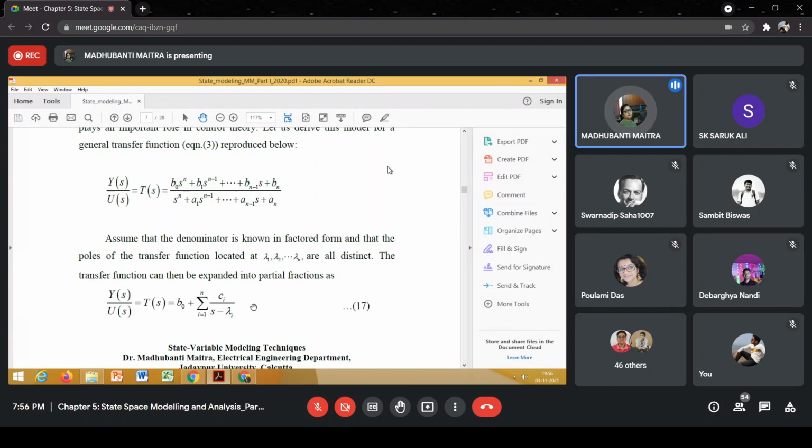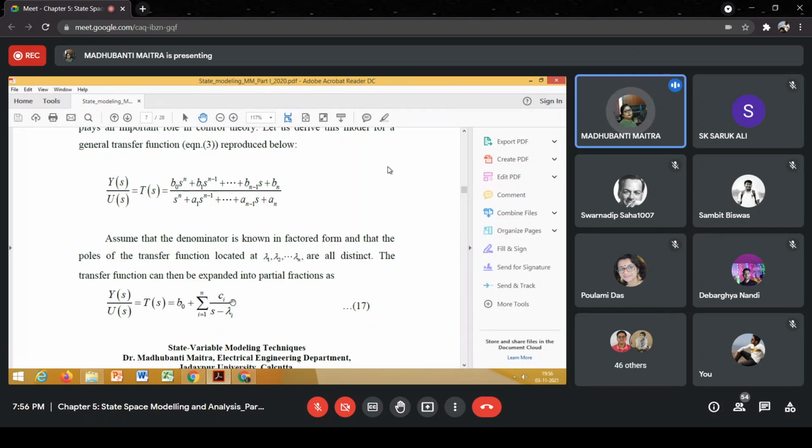So now in a composite form, we can write Y(s) by U(s), that is T(s), is equal to b0 plus summation of ci by s minus lambda i, where i is varying from 1 to n. Right?